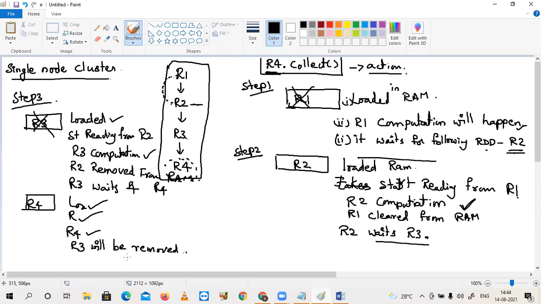R3 removed from RAM, sir. R4 has to wait for anyone. After completion of R4, is there any RDD which is expecting next process? Or R4 is the last one?